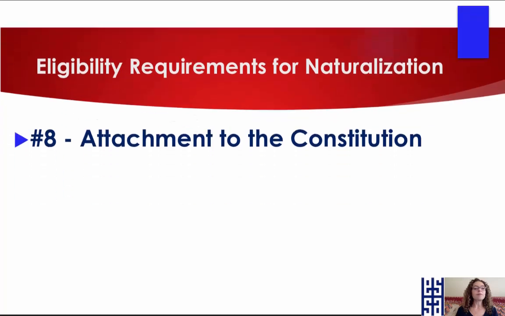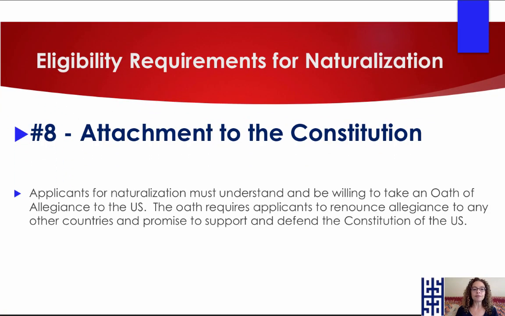Okay. Now, number 8, attachment to Constitution. Here we have, applicants for naturalization must understand and be willing to take an oath of allegiance to the U.S. The oath requires applicants to renounce allegiance to any other countries and promise to support and defend the Constitution of the U.S. Okay, an oath is a promise. Allegiance means to be loyal. So, oath of allegiance, it's a promise to be loyal to the U.S. There are some exceptions to this rule as well on the oath that will be in the extended version.